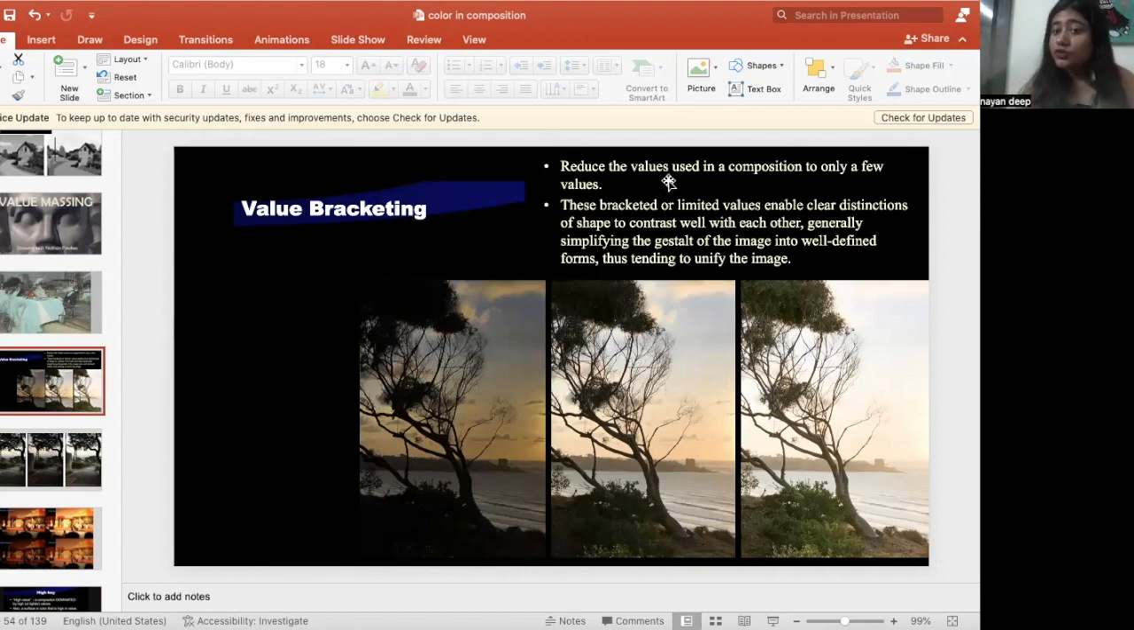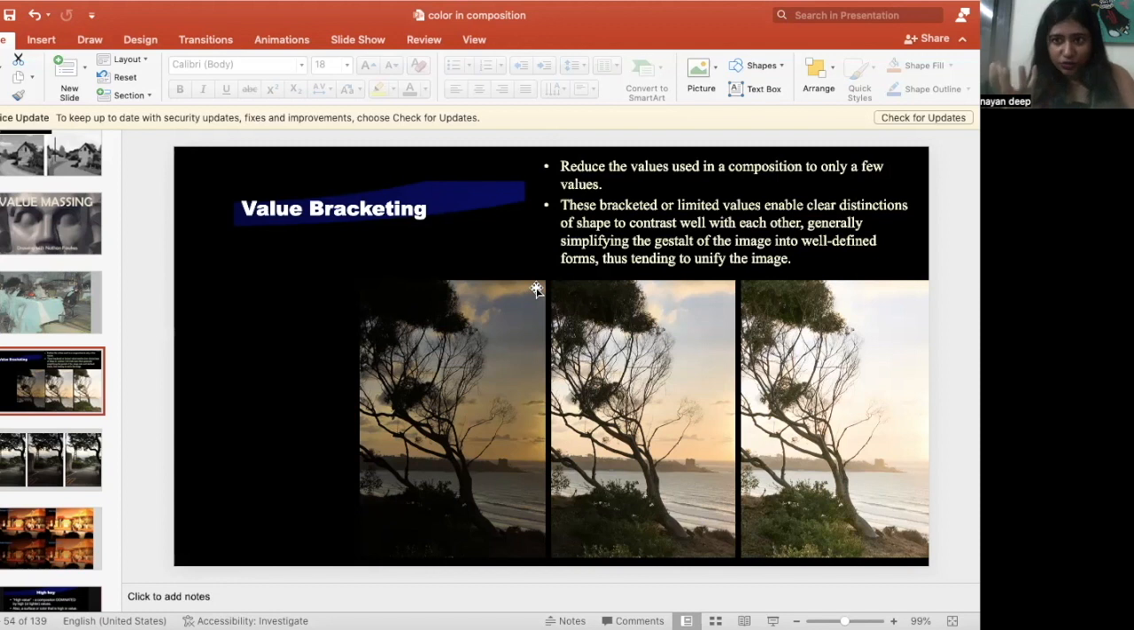So reduce the values used in composition to only a few values. Here the value has been reduced. These bracketed or limited values enable clear distinction of shapes to contrast well with each other, generally simplifying the result of the image into well-defined forms, thus tending to unify the image. Here you can see when the value has been increased, again value massing has happened in the background, but do you see there is more detail in the first picture than the second picture? Consider the middle one as the original picture. You will see the sky color, there is more detail. When the value has been decreased,